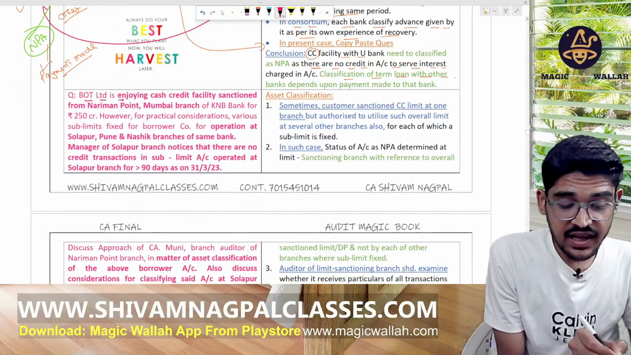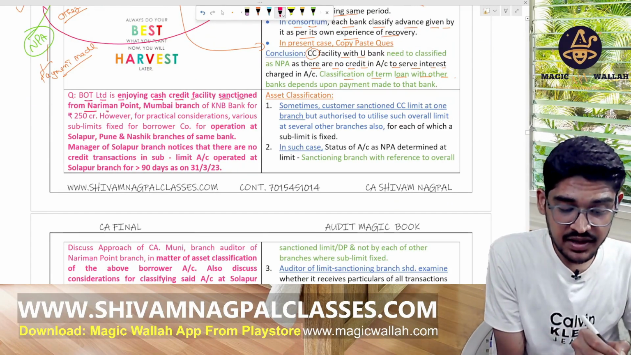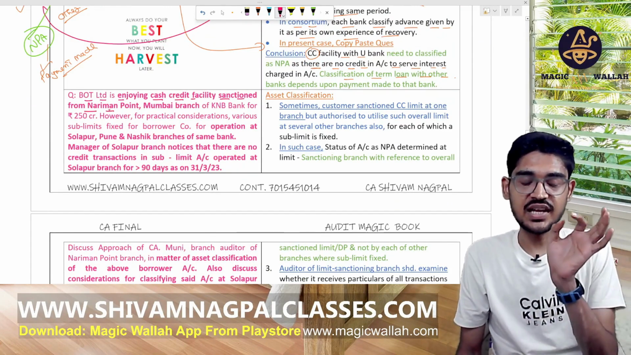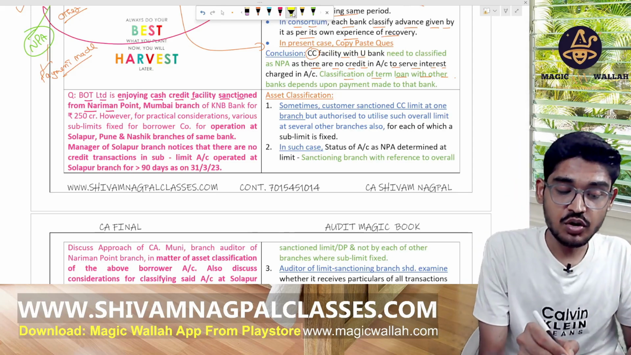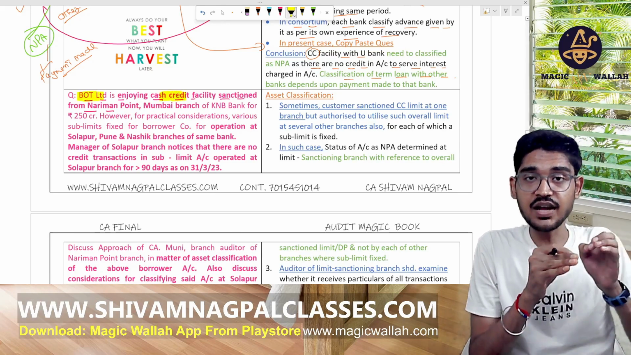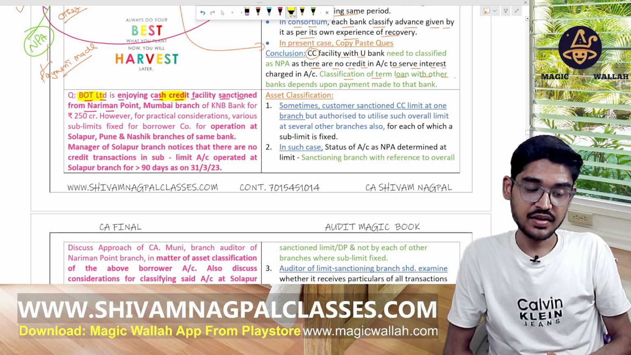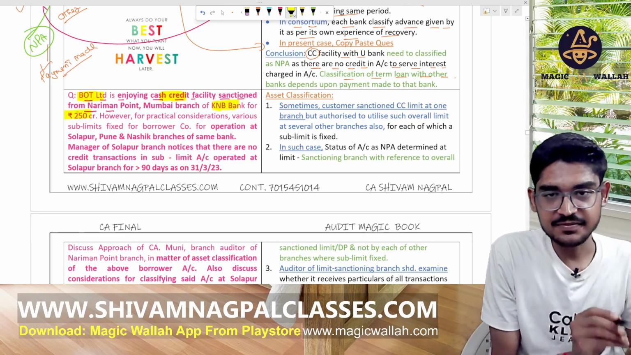Boat Limited is enjoying the cash credit facility sanctioned from the Nariman Point, Mumbai branch of KNB Bank. So Boat Limited is enjoying the CC facility from this branch of that bank for the 250 CR. This is clear.